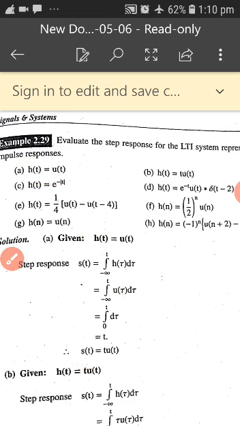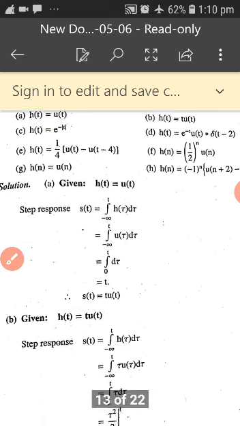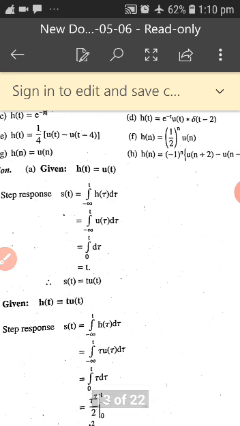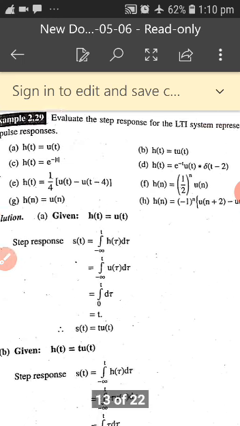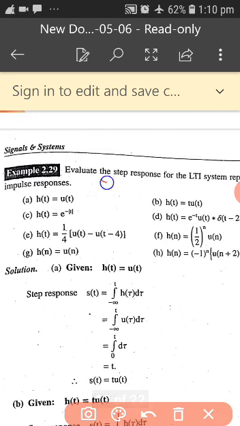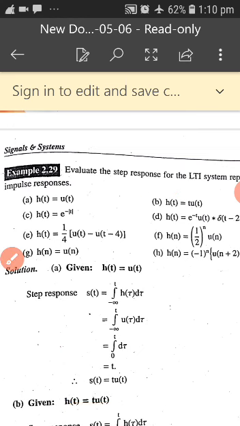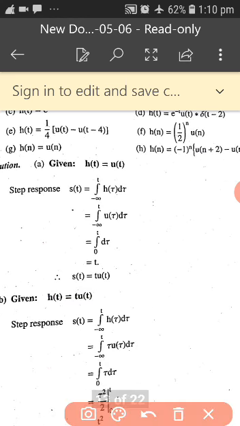Did you understand this? See what he has given. The given problem is h of t is equal to u of t. Find the step response. So how to evaluate? The step response formula is this. Substitute your u of t.